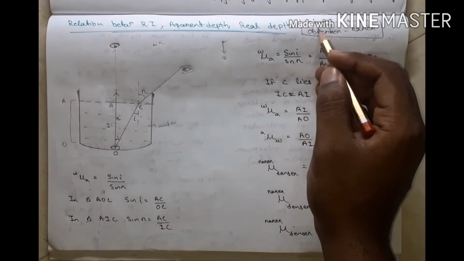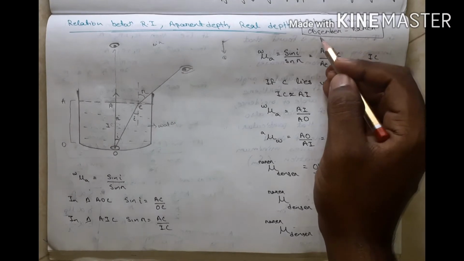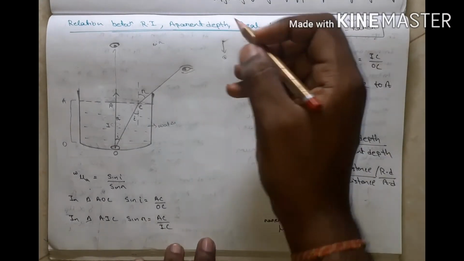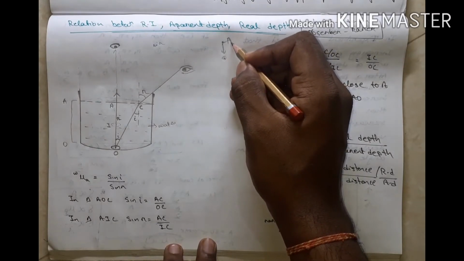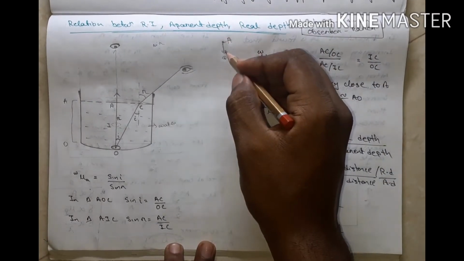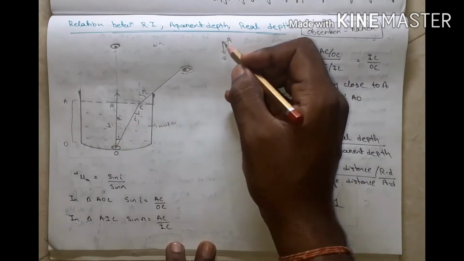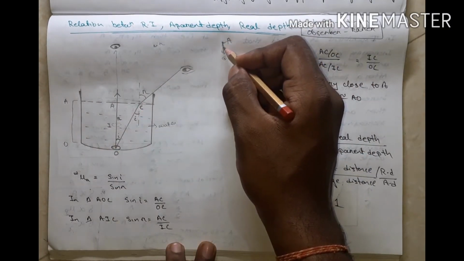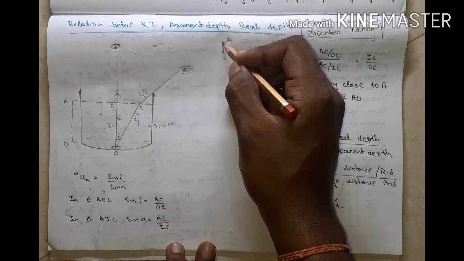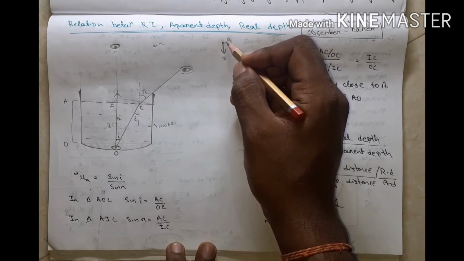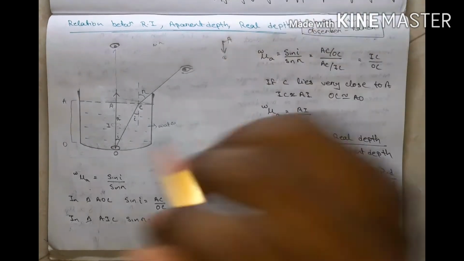Today's concept is the relation between refractive index, apparent depth and real depth. If the object is in a denser medium and the observer is in a rarer medium, listen: there is an object A. How can I see this object A? When a ray reflected from this object A falls on my eye, then I can see it.